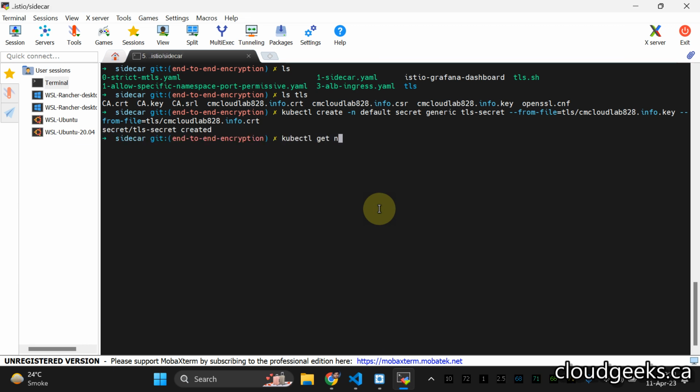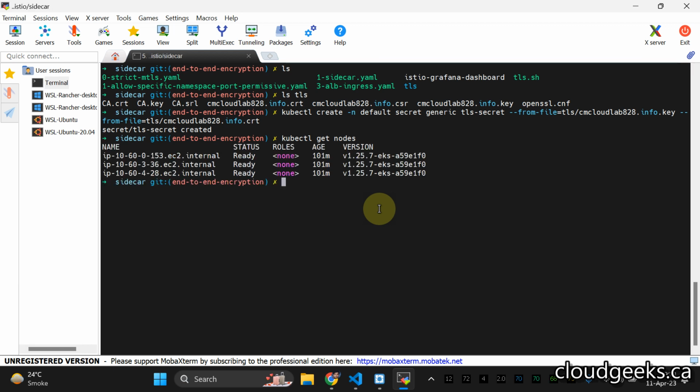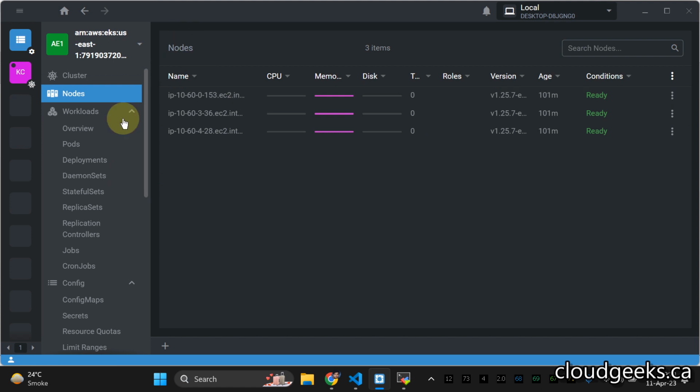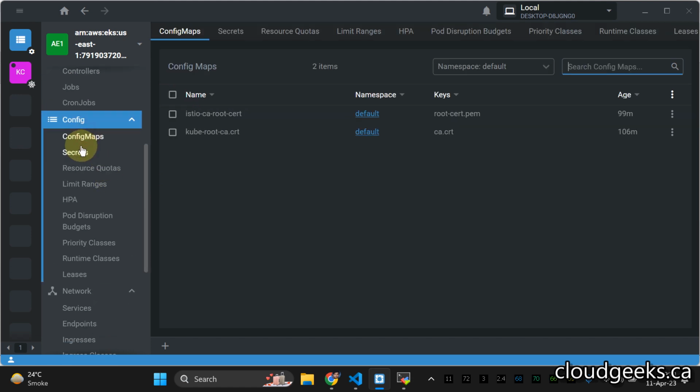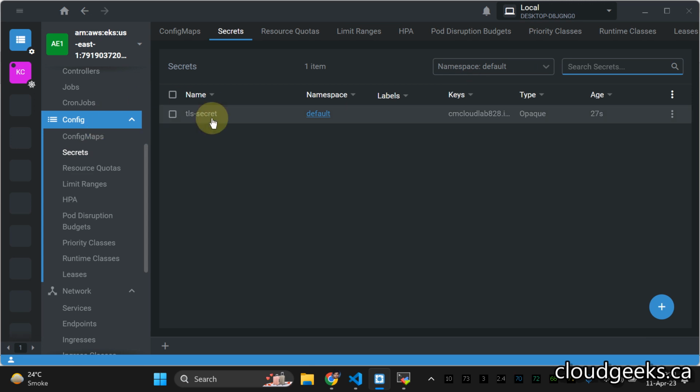So if I do kubectl get secrets in my default namespace, you will see that one secret has been created, and I'm going to show you this particular secret in my Lens as well. Navigate to the section config map, secret, in the default namespace. You see this has been created about 20 seconds ago.